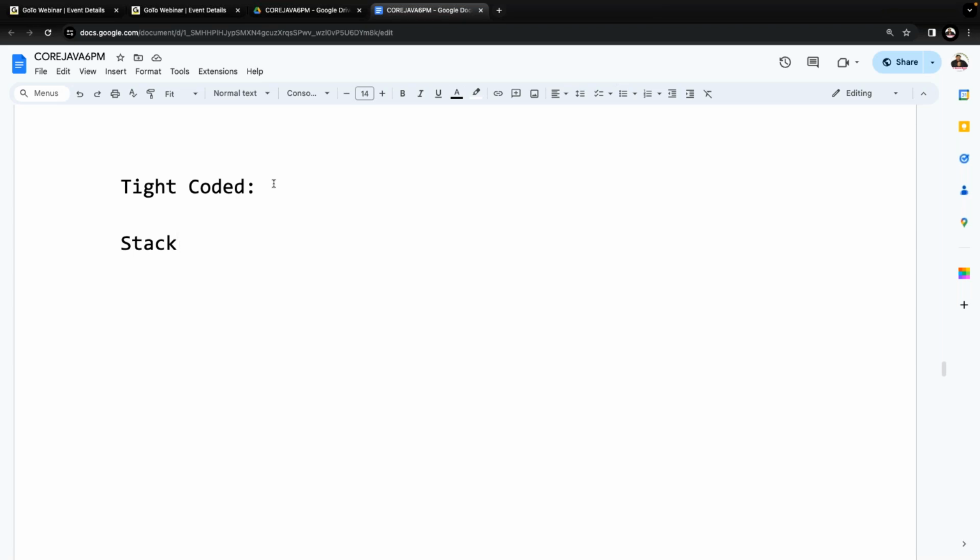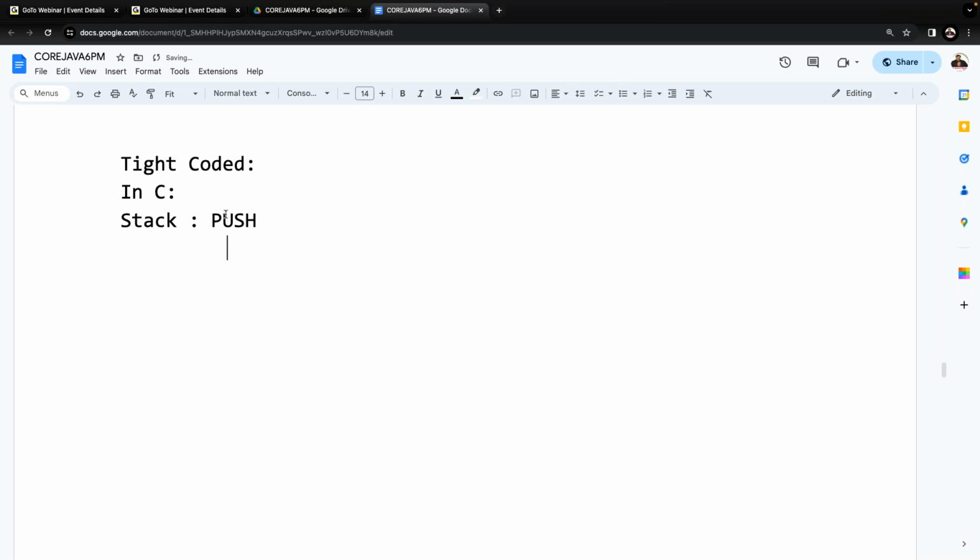Say, for example, in the C programming language, if you want to perform all the stack operations using C, first of all, what operations are available in the stack? We are going to insert an element, right? That operation is the push operation.